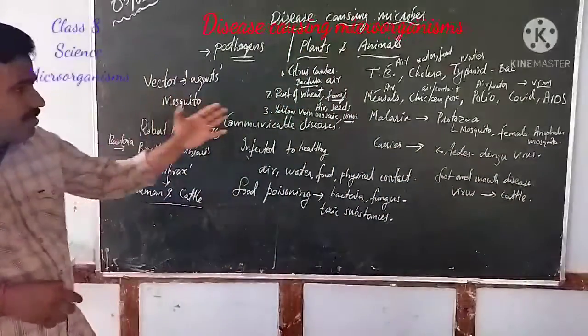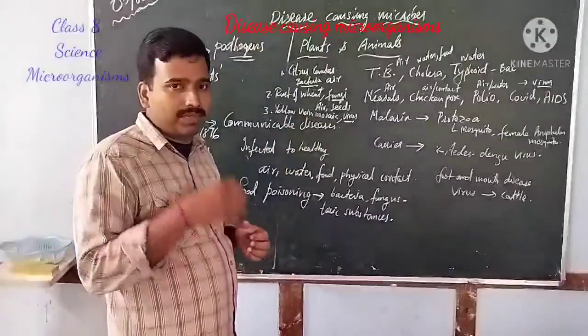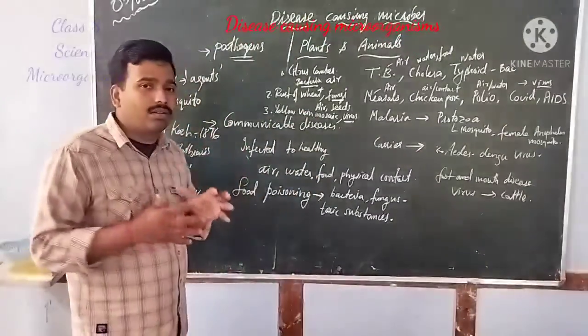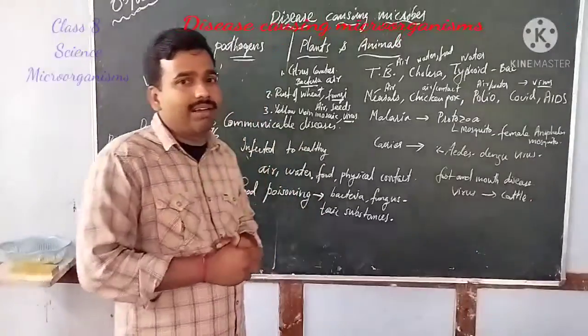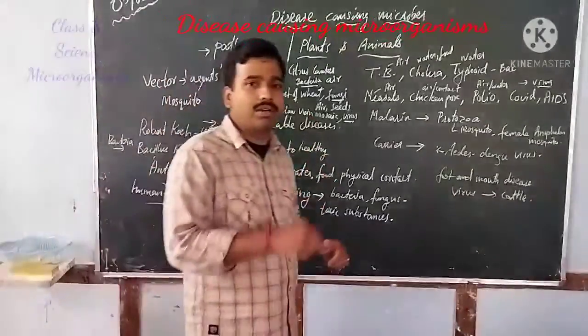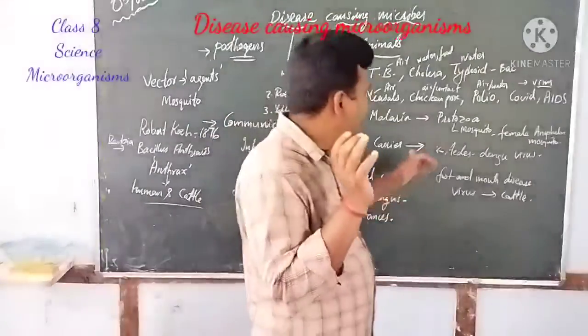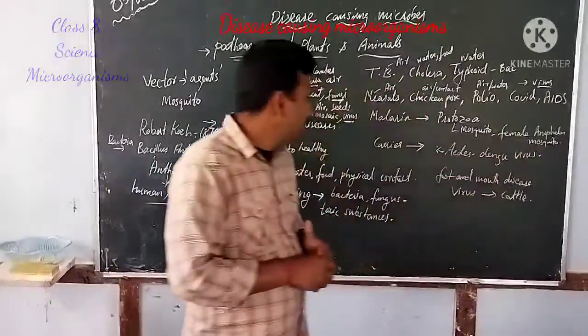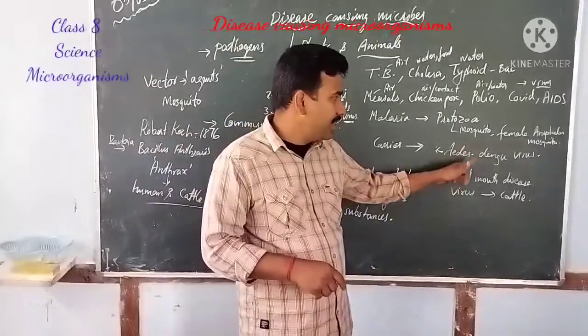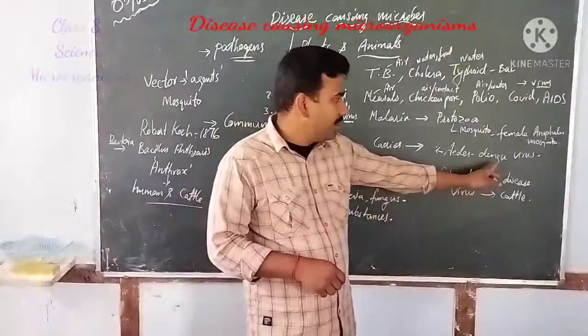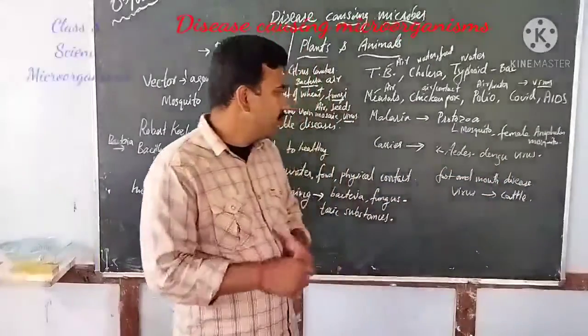This kind of organism is known as a vector, the agent that carries disease causing microorganisms from an infected person to a healthy person.